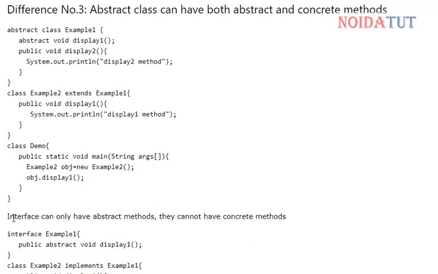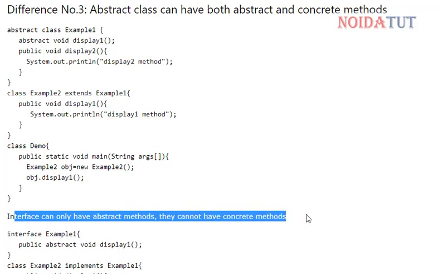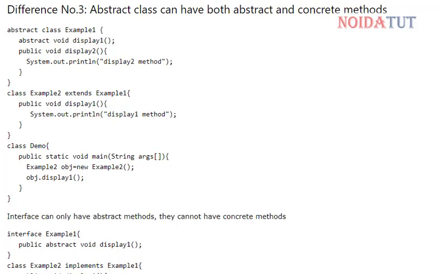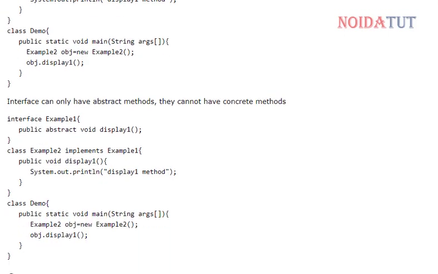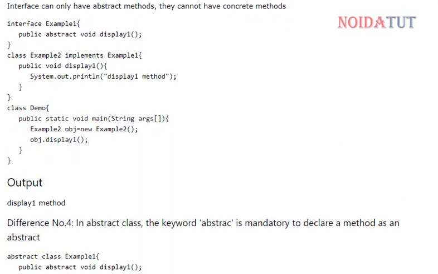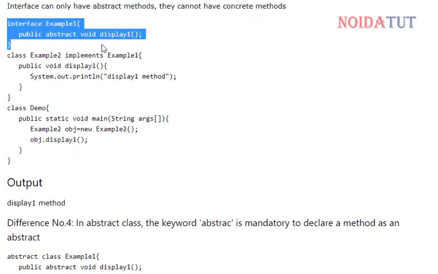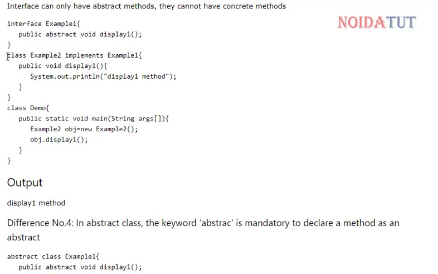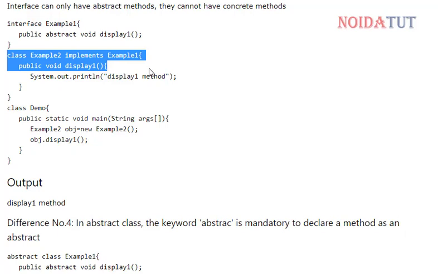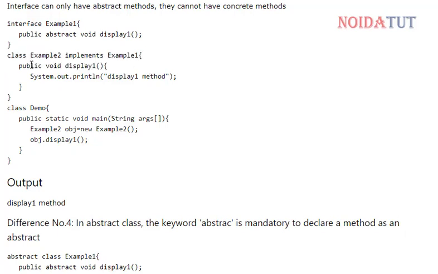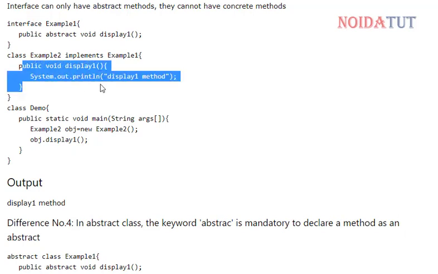Now an interface can only have abstract methods. They cannot have concrete methods. Implementing this, you can see that the interface has only the public abstract method. Now we have a concrete class, and then we have different functions.